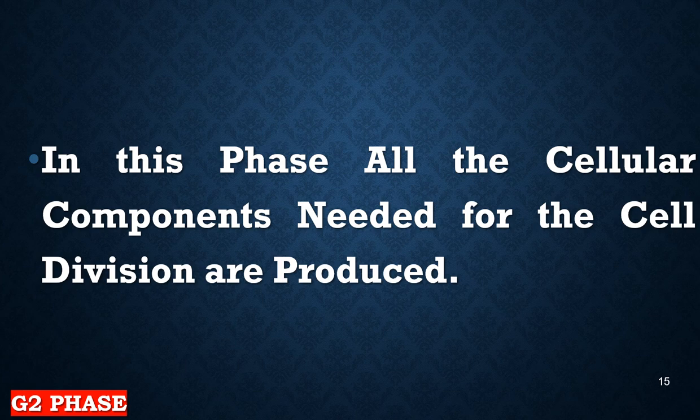And also, the DNA replication will be checked. Sometimes errors might happen. When an error happens, it needs to be checked again to see if there's any error in the copy of the DNA.